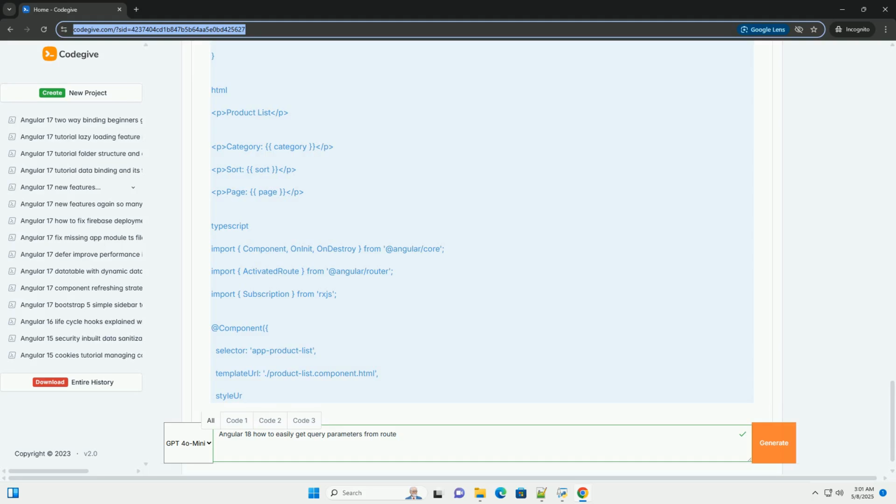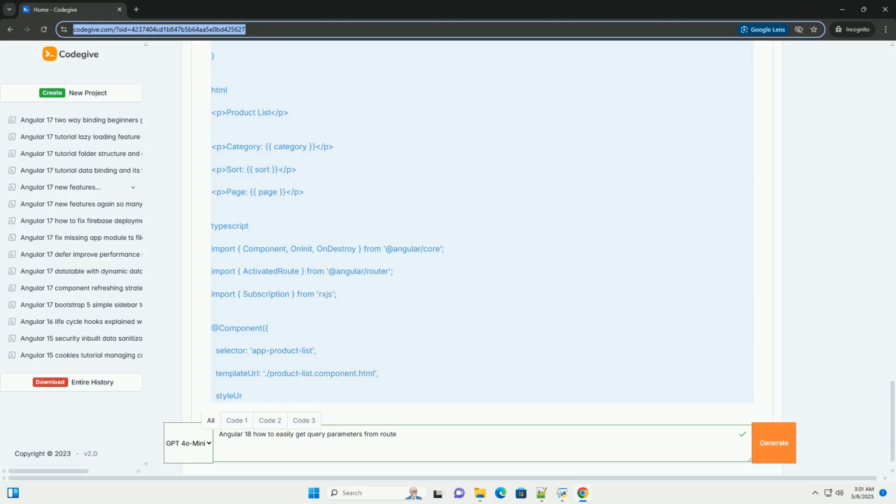Route reuse strategy. Sometimes you might want to keep the component instance when only the route parameters are changed. You can achieve this by implementing a custom route reuse strategy. This is more advanced and only relevant if you have specific performance or state management requirements.